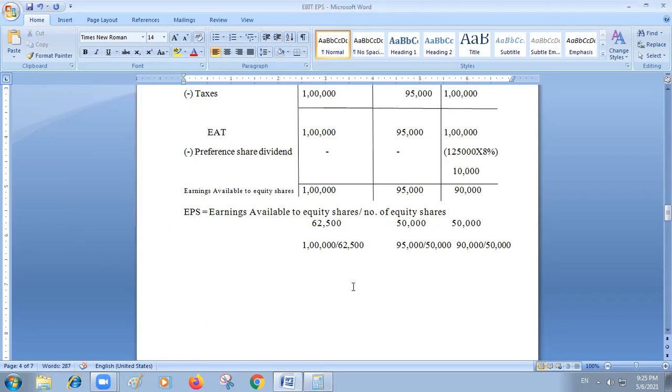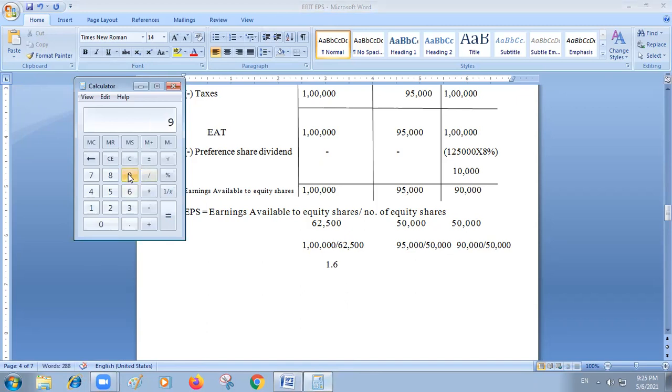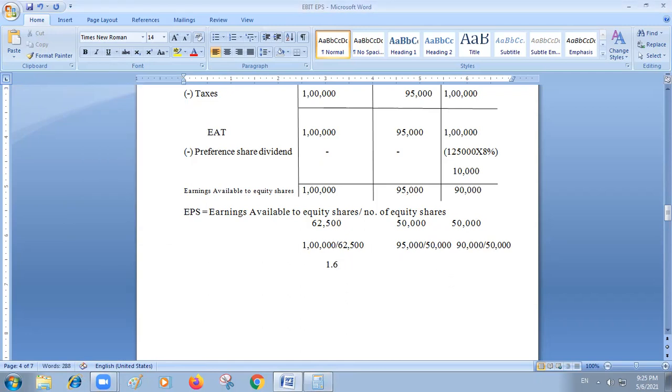So this is EPS. It is 1.6 in the first case, that is in option A. In the second option, it is 95,000 divided by 50,000 equity shares. It is equal to 1.9.